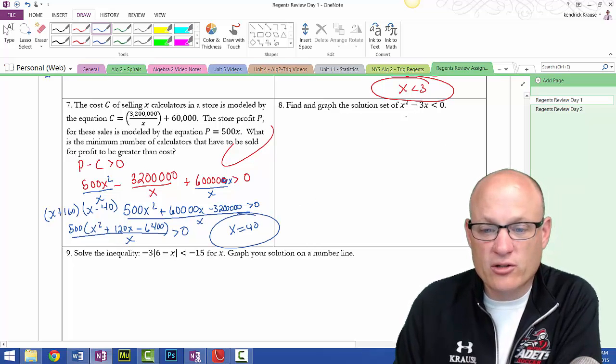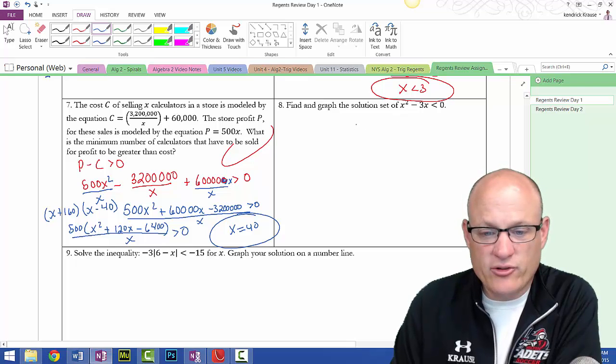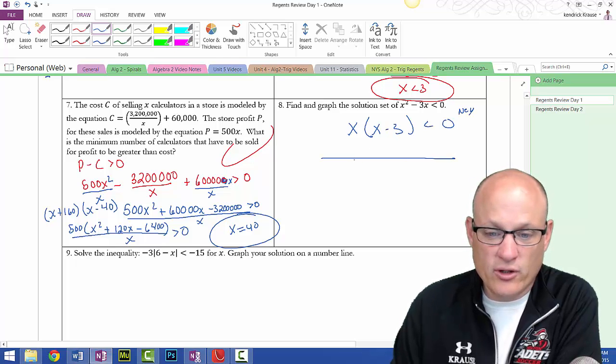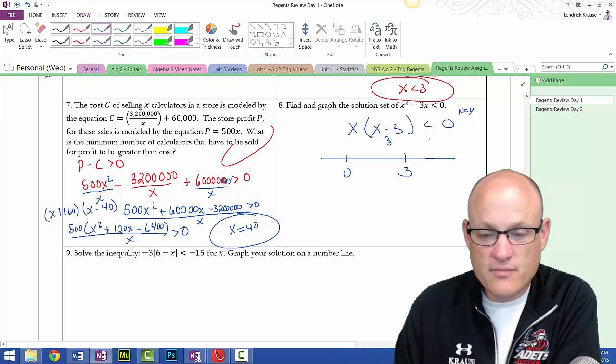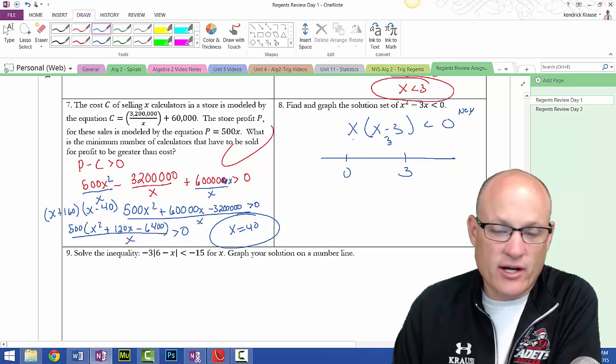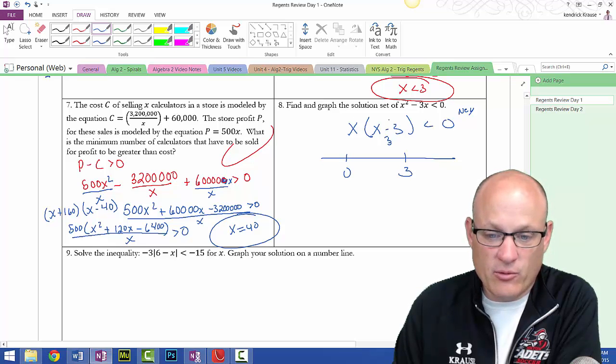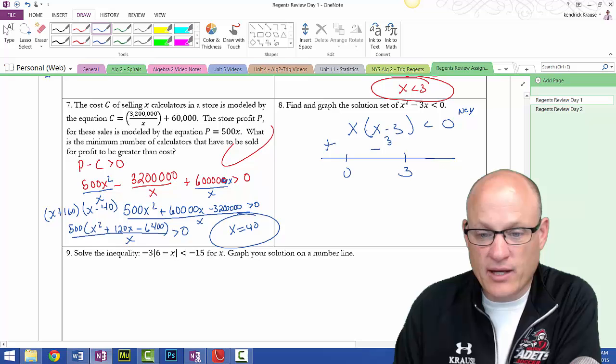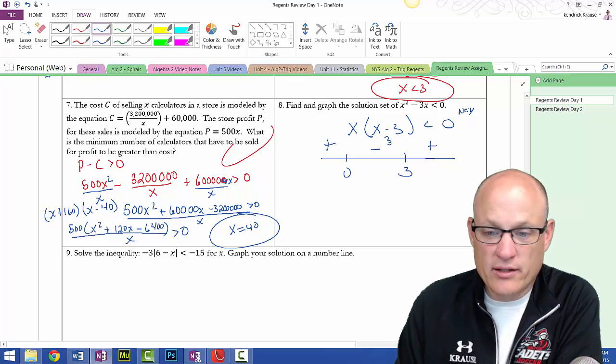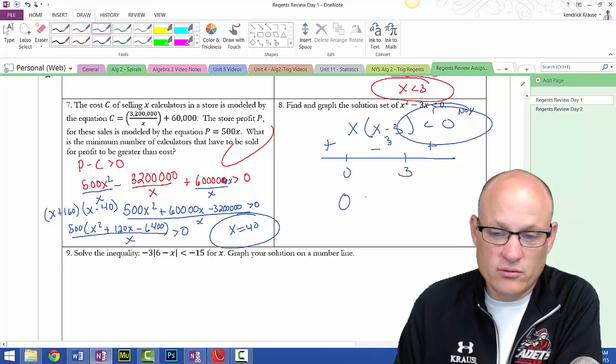All right, and then I go to the easy problem. Just take out a GCF: x times x minus 3 less than 0. Again, we're looking for negative. So we've got our two critical numbers of 0 and 3, and then we test three areas. Let's try negative 10, that would be positive. Try 1: positive, negative, negative. Try 10: positive, positive, positive. I want negative, so 0 less than x less than 3.